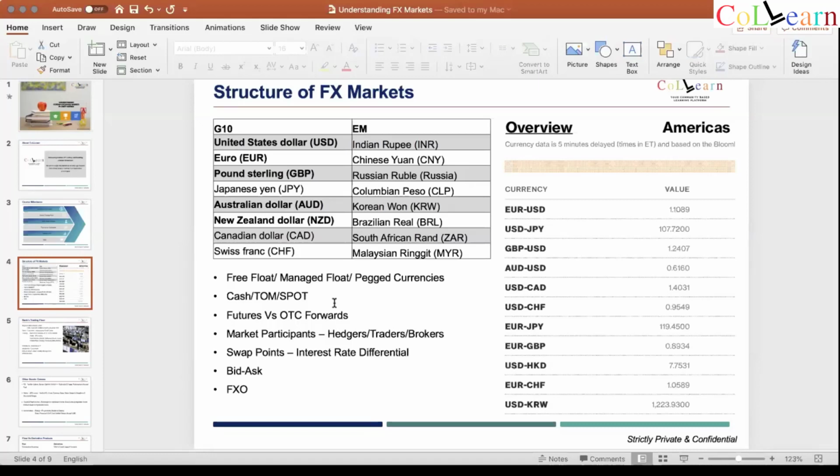But the swap points, which are technically the forward points, which you need to understand, come in when you deal beyond 2 days, when you have to add or deduct the points. These are, simply put, the interest rate differential between the two currencies. If the US is currently at 0% and India is at 6%, the swap point annualized would be somewhere close to that percentage on an overall basis.